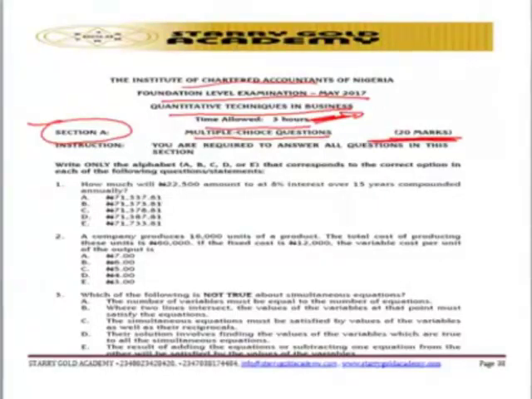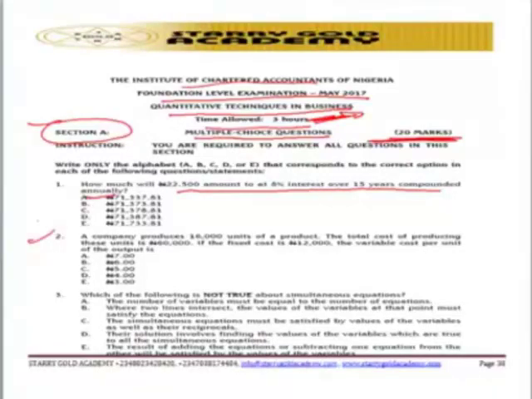So look at the question, know where the question is coming from, and know the formula you can use to get the solution, so that you can get full marks. Let's look at question number 1. How much will 22,500 amount to at 8% interest over 15 years, compounded annually? This question is coming from amount compounded. So go and know details on compound interest and amount compounded, and from there you can solve the question.